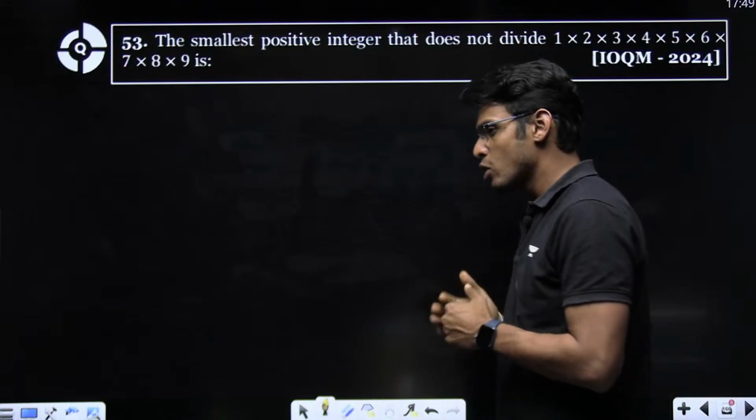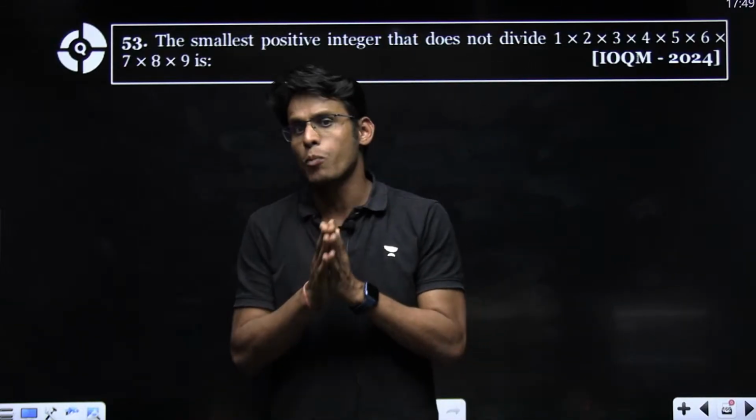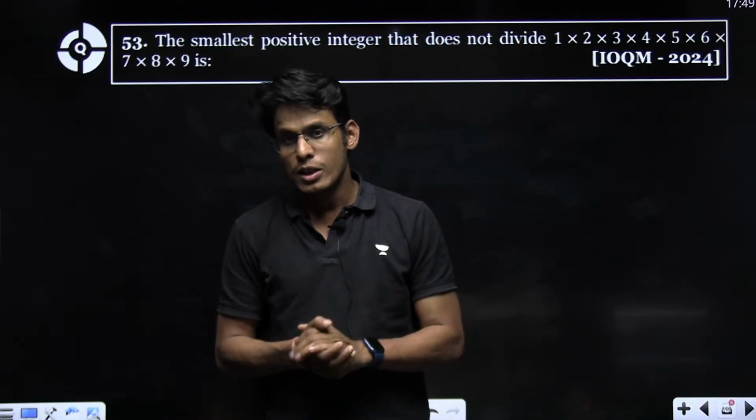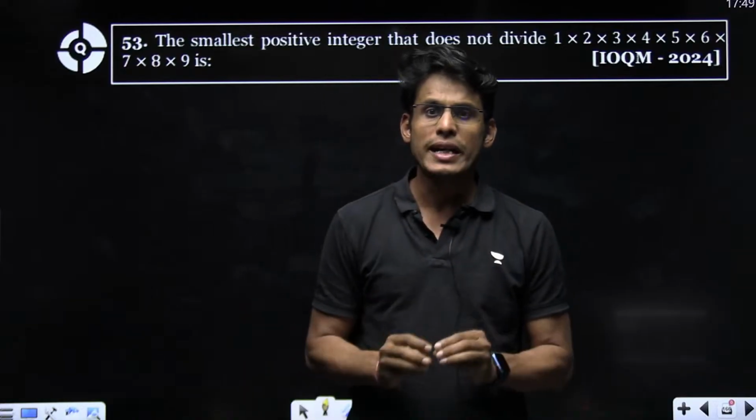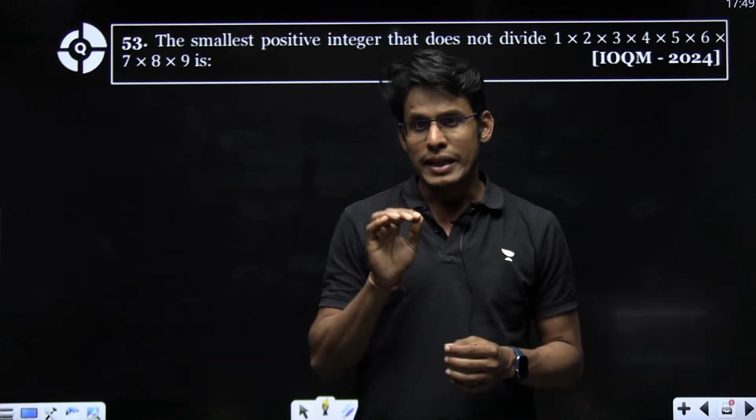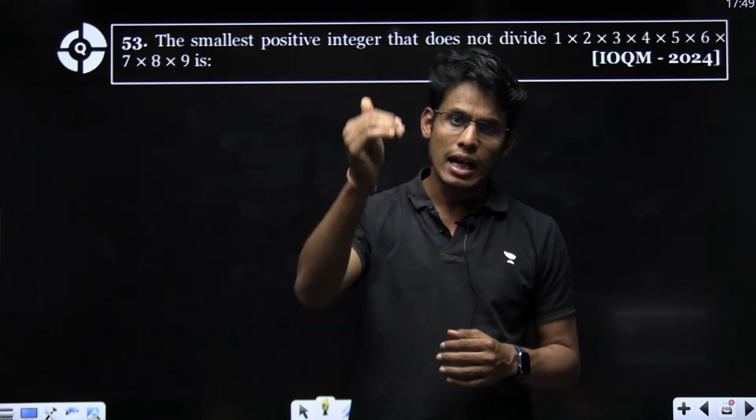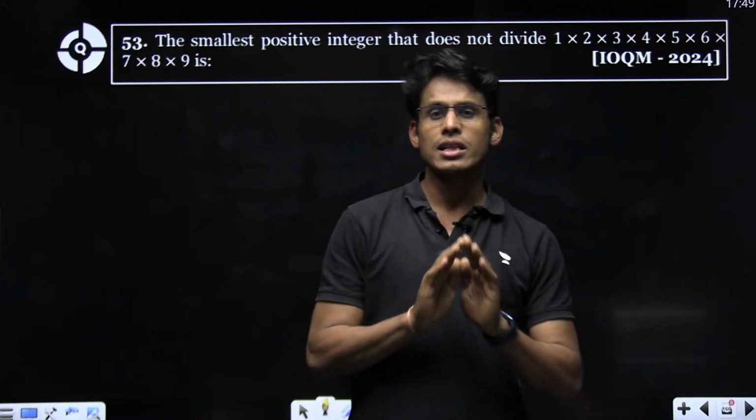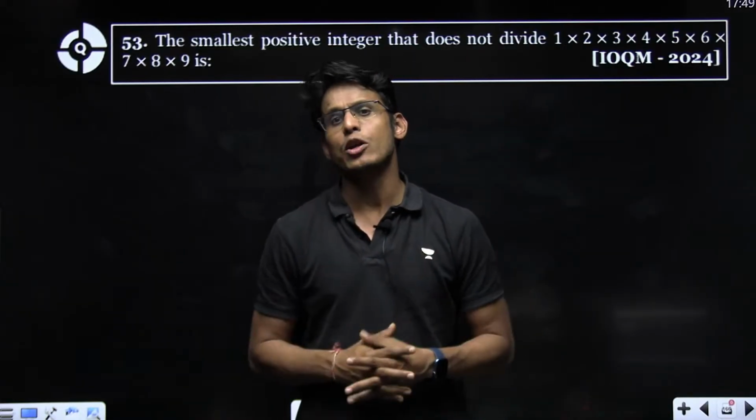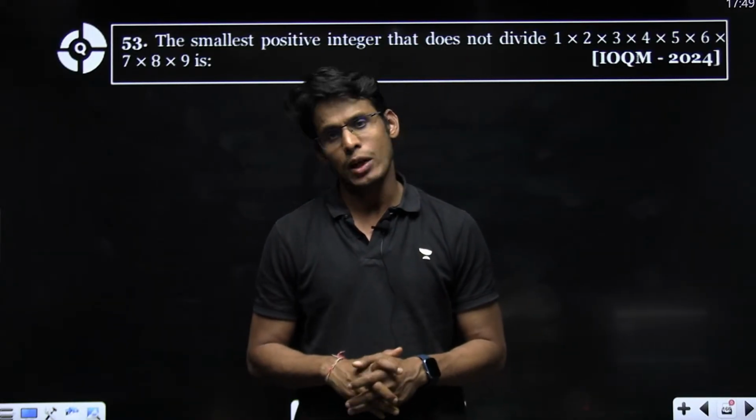But why am I not solving it? I want you to solve it as a mock paper, right? So my humble request is, once you complete your IOQM syllabus, take this paper of IOQM 2024 and attempt it as a live paper. Then you will understand your level, how much you are getting in IOQM.